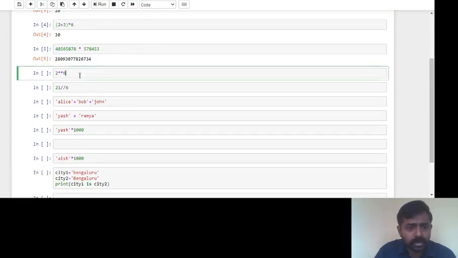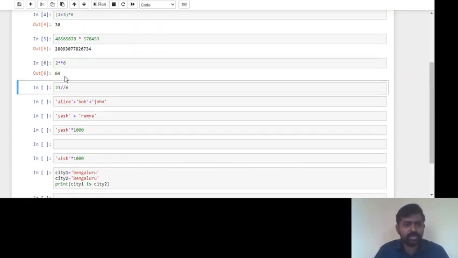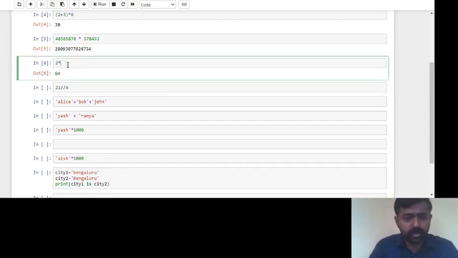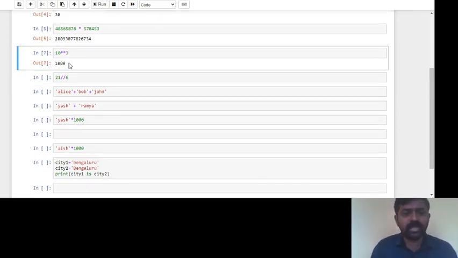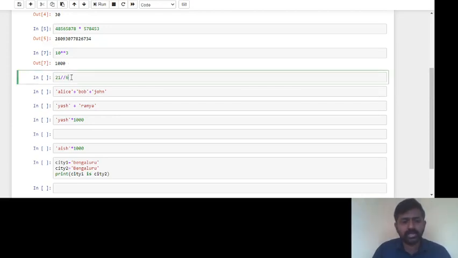Now I will execute the power, or the exponent. 2 raised to 6 is 64. Say for example, I want to make this 10 raised to 3. When you run this, you are going to get 1000 as the output. Now the next thing is floor quotient. That means we want only the integer part of the quotient.